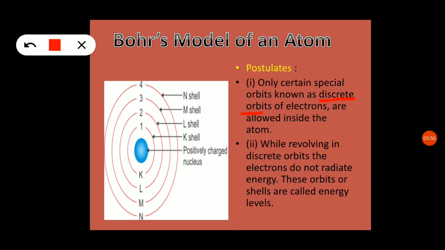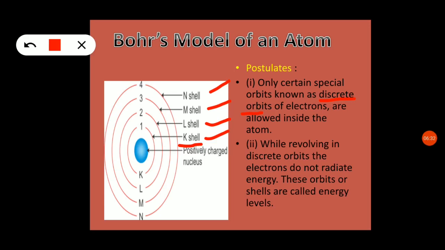These orbits or shells are called energy shells or energy levels. These energy shells are represented by the K shell, L shell, M shell and N shell. The first shell is known as the K shell, the second shell the L shell, the third shell the M shell, and the fourth shell the N shell.